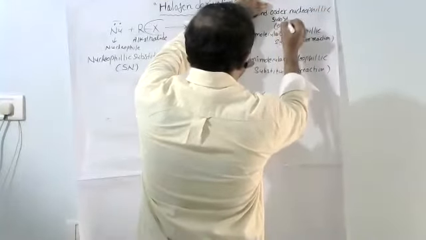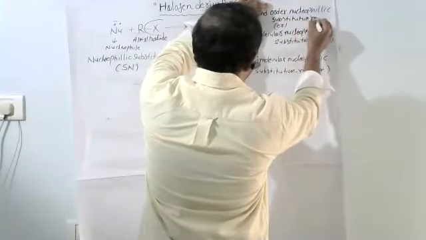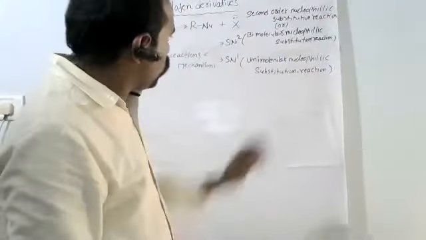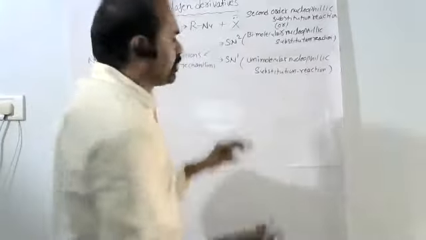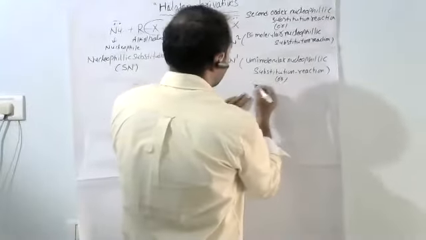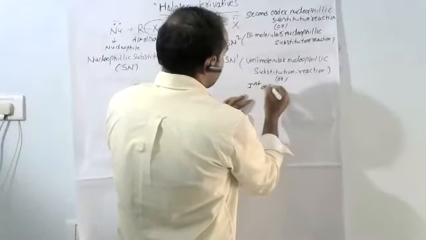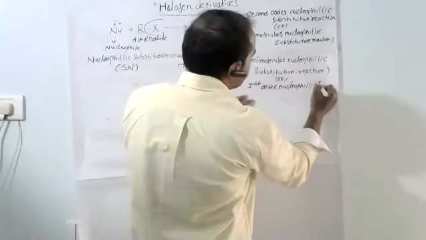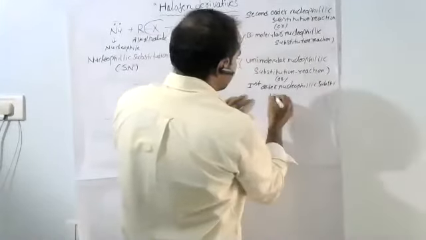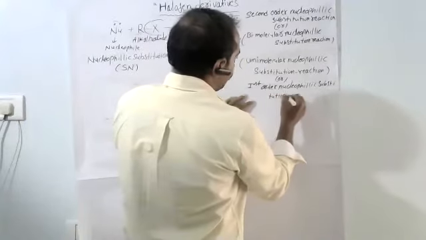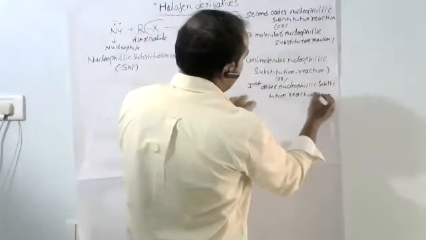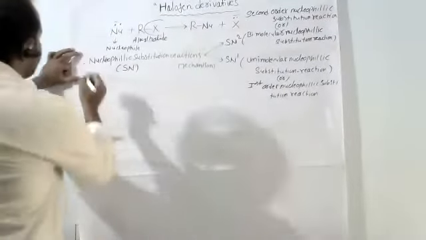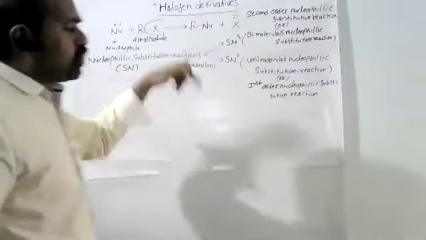The unimolecular nucleophilic substitution reaction is also called first order nucleophilic substitution reaction. So nucleophilic substitution reactions are of two types, SN2 and SN1.